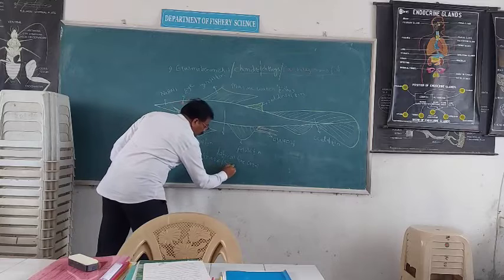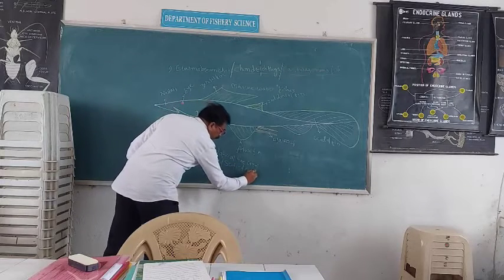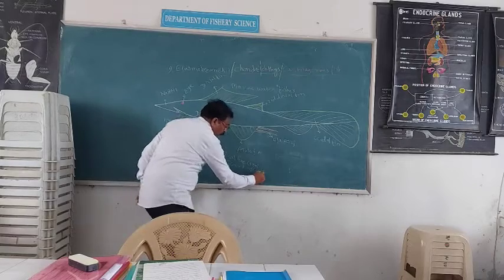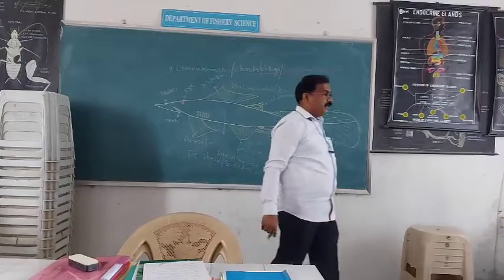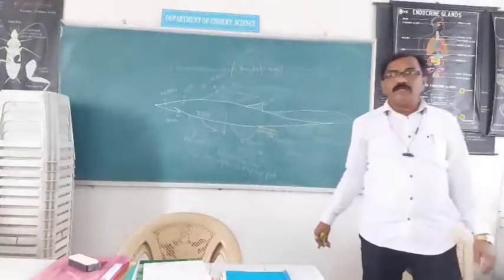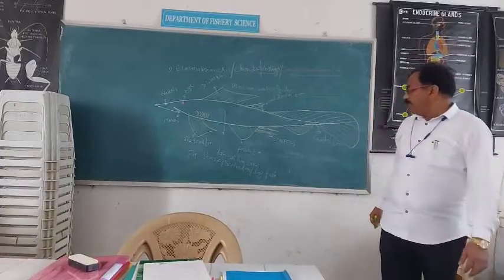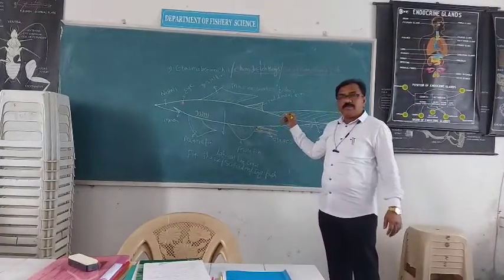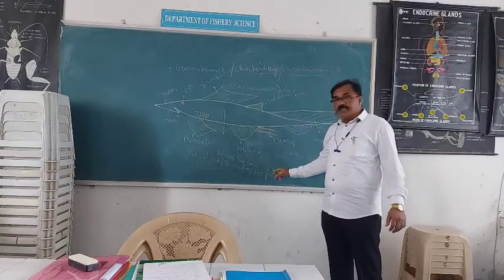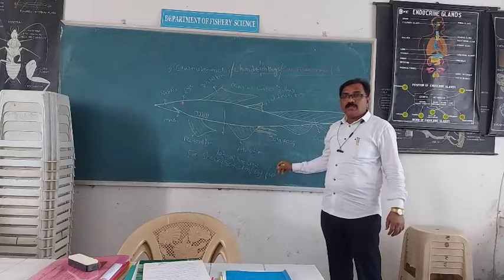Or Scoliodon. Scoliodon is also called as dogfish. Shark, commonly shark. Scoliodon is the specific name. It is also called as dogfish.